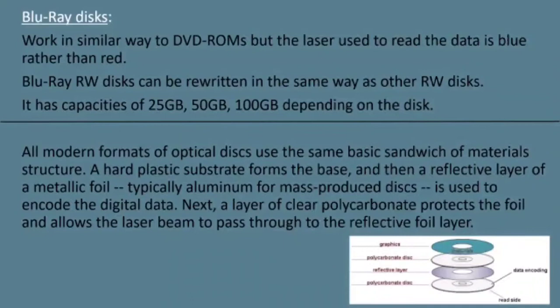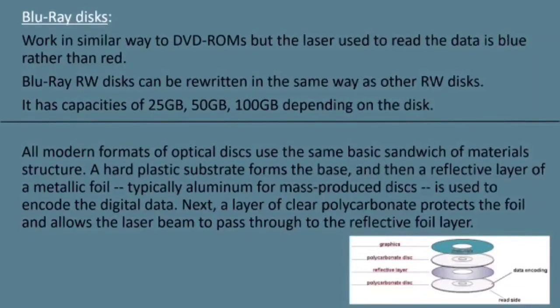Blu-ray discs work in a similar way to DVD-ROMs, but the laser used to read the data is blue rather than red. Blu-ray RW disc can be rewritten in the same way as the other RW discs. It has capacities of 25 GB, 50 GB and 100 GB depending on the disc.